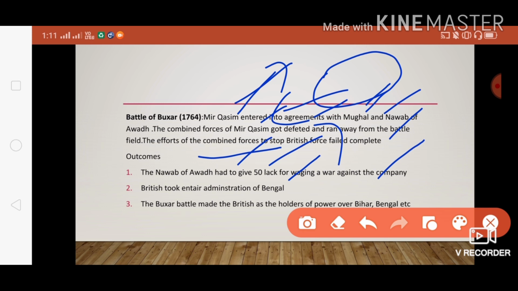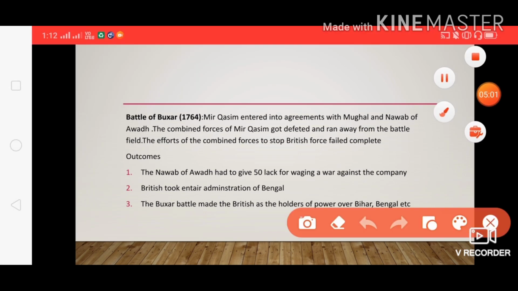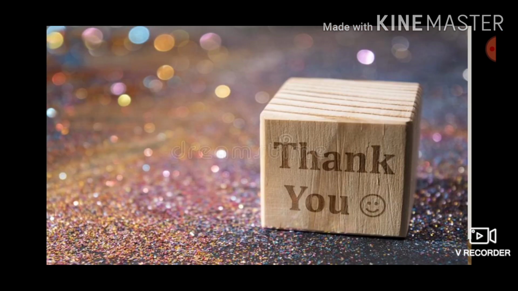After they defeated Mir Qasim and the Nawab of Awadh, the Buxar battle made the British the holders of power over Bihar and Bengal. These are the things we have learned in the Battle of Buxar.